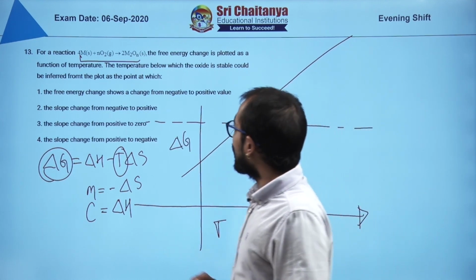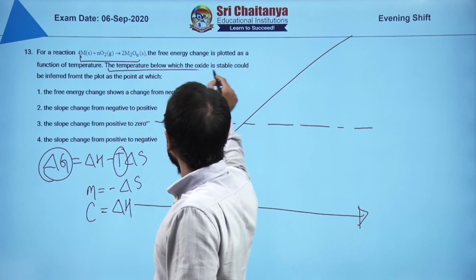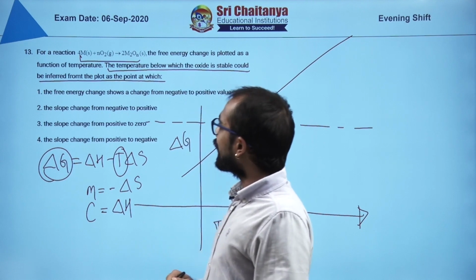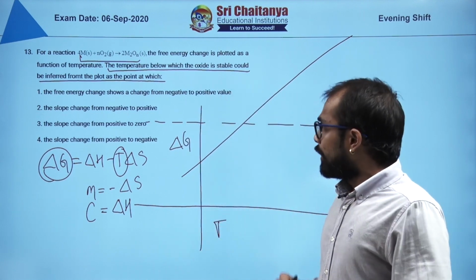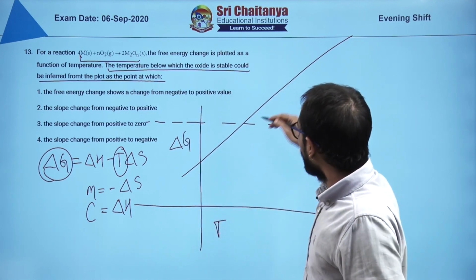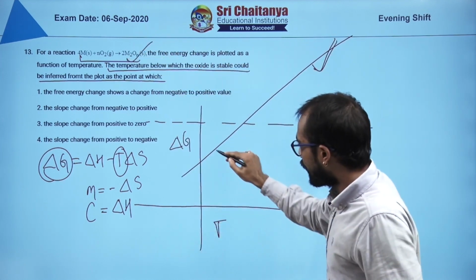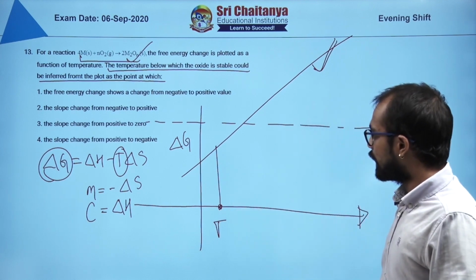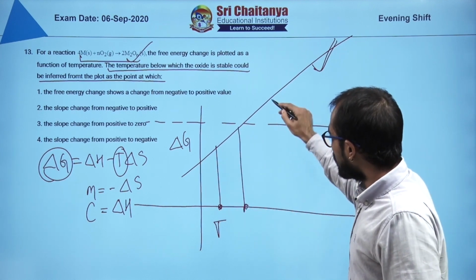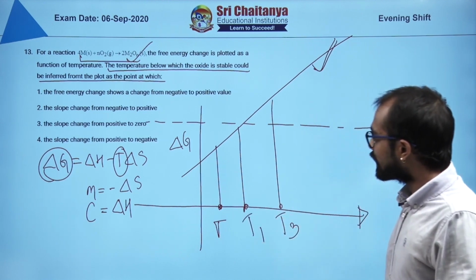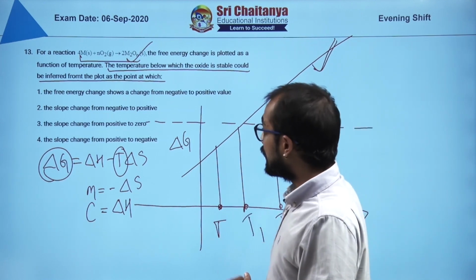Now what they are asking is the temperature below which the oxide is stable, to be inferred from the plot as a point. Please try to understand that this is a plot for this particular reaction happening at different temperatures. Say for example, this is T1, this is T2, this is T3. What is the delta G value at T1?